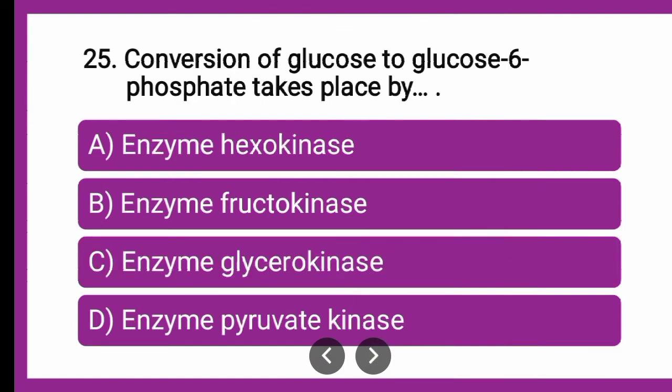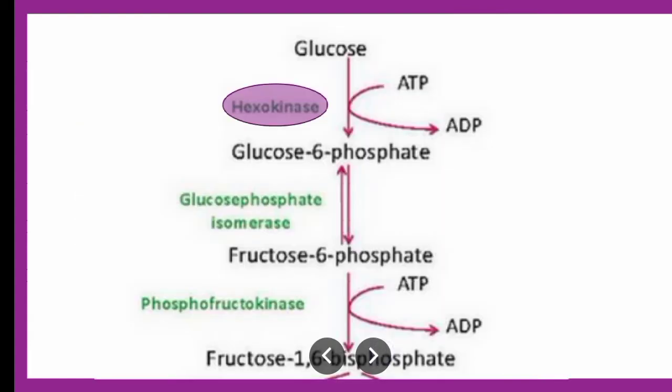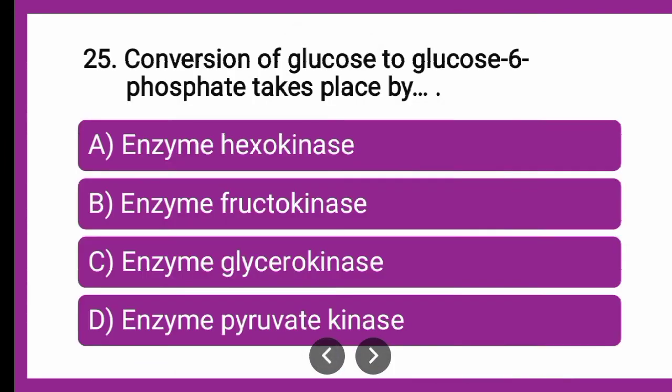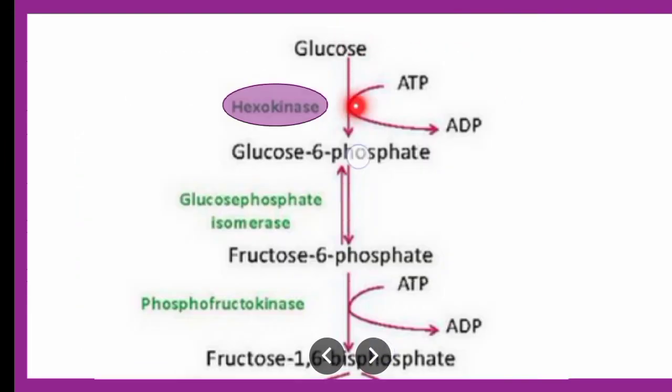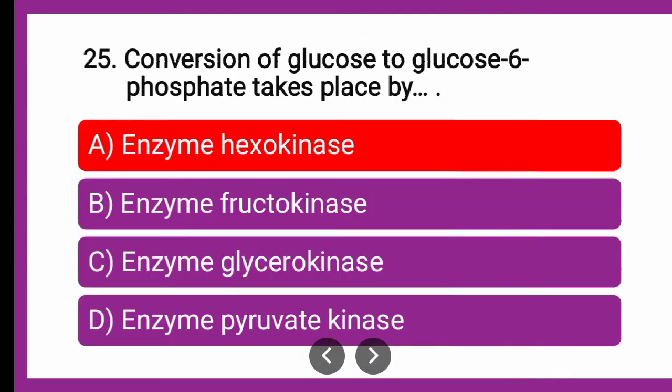Next question is, conversion of glucose to glucose 6-phosphate takes place by dash. Whether it takes place by enzyme hexokinase, enzyme fructokinase, enzyme glycerokinase or enzyme pyruvate kinase. Which amongst the given is correct? The correct answer is, like here you can see, this is hexokinase. Glucose to glucose 6-phosphate is given. Just now we had an explanation about this. So the correct answer is enzyme hexokinase.